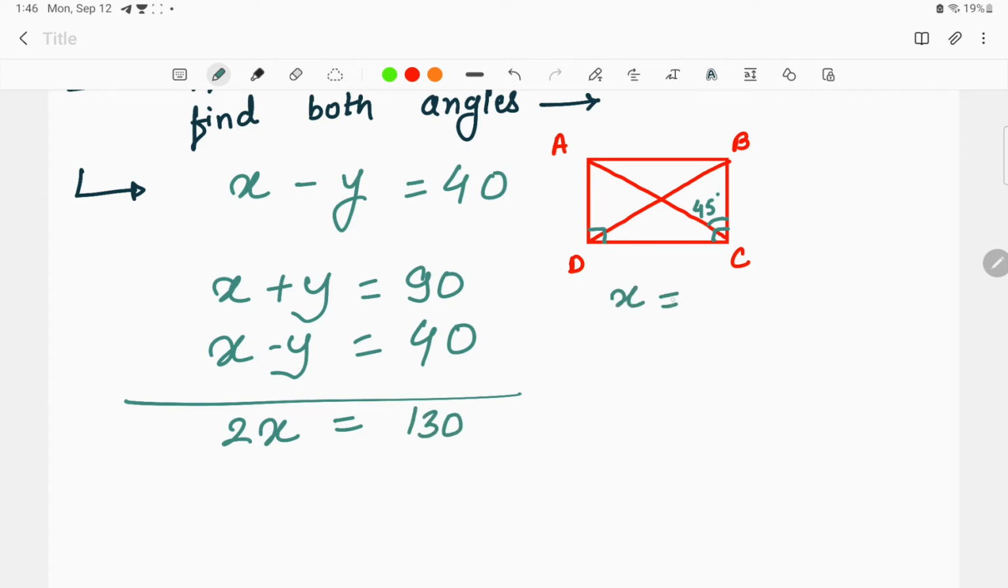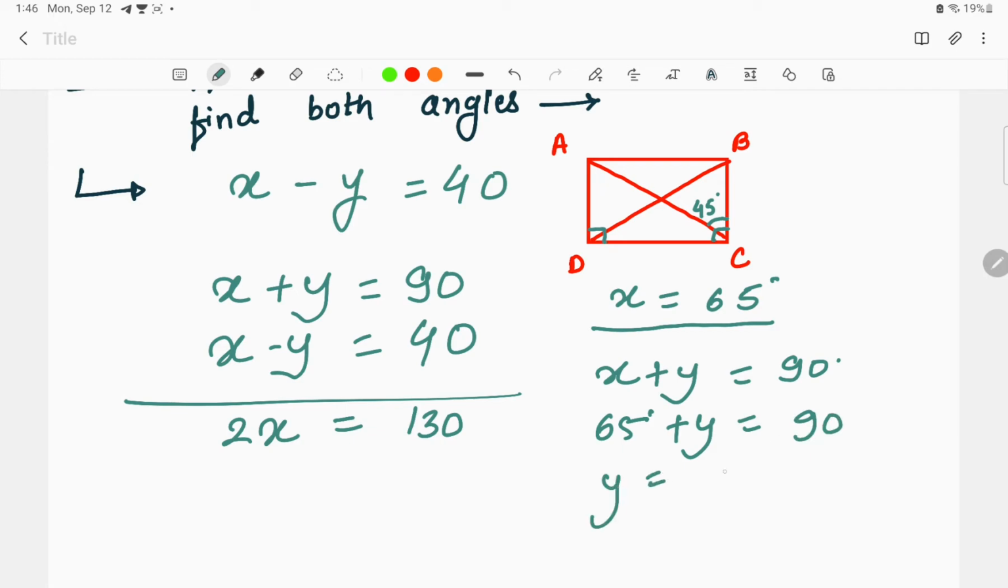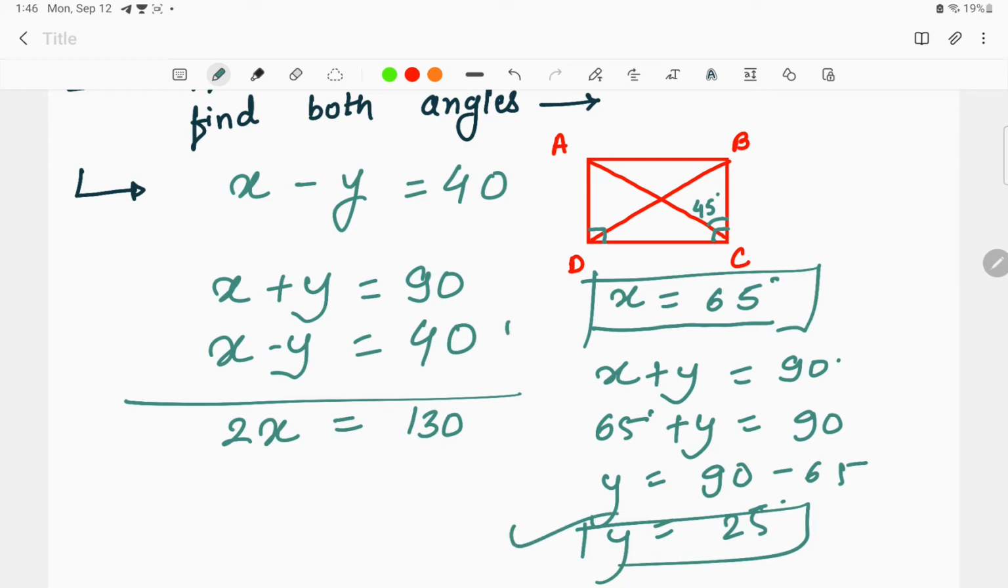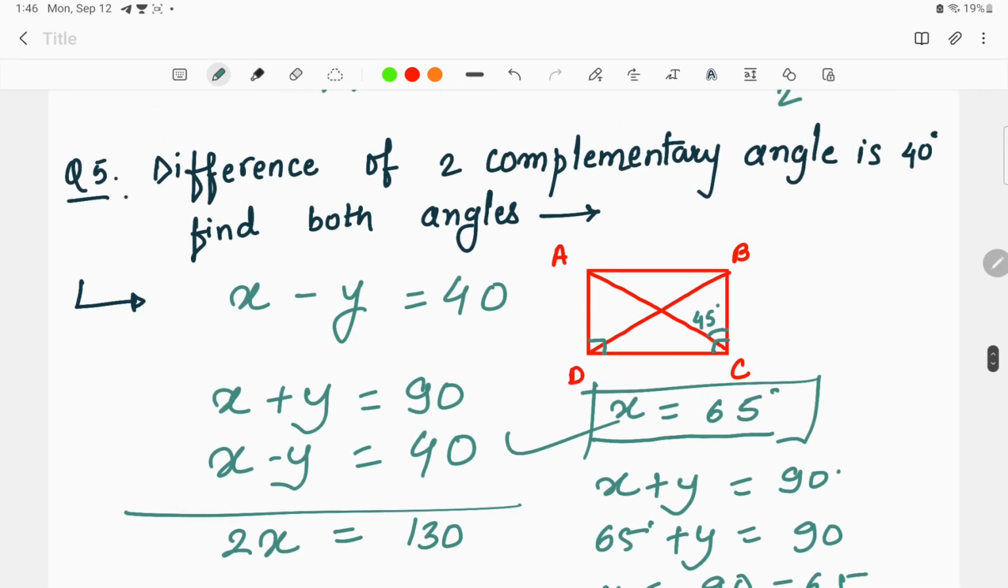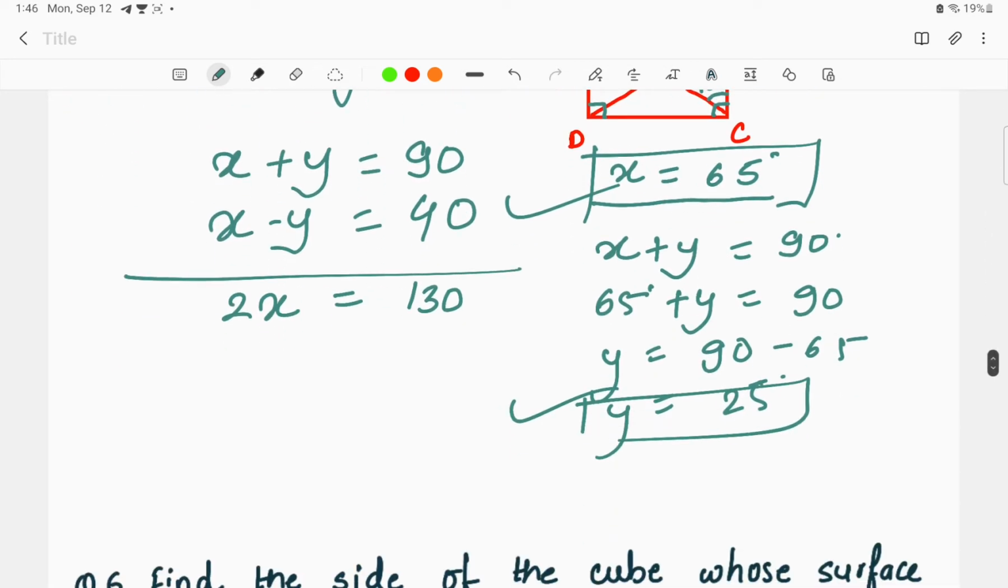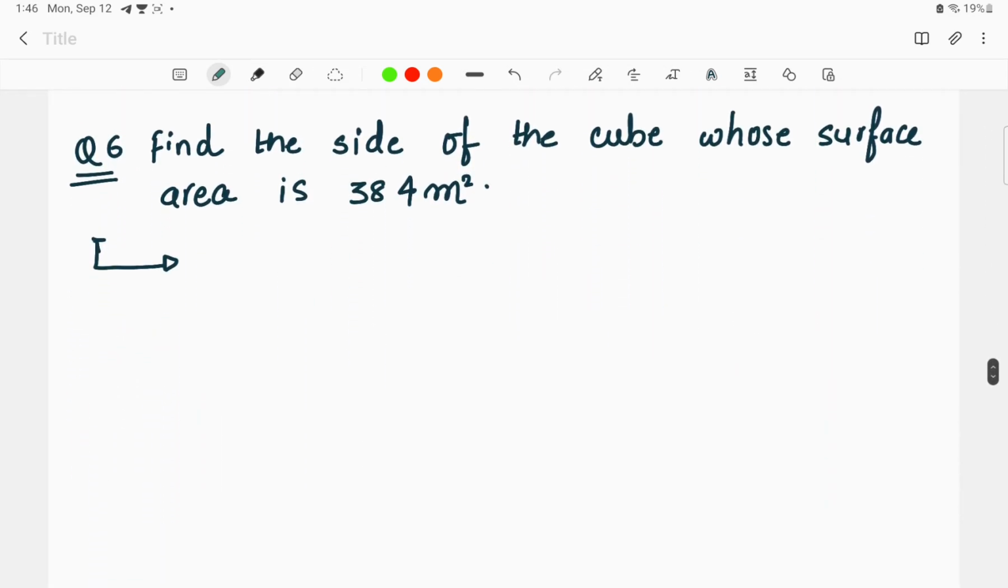So x is equal to 130 divided by 2, that is 65 degree, right? So we get the value of x. Now to find the value of y, what we can do is x plus y is equal to 90 degree. We have obtained the value of x over here, that is 65 degree, plus y is equal to 90 degree. So y is equal to 90 minus 65, that is 25 degree, is the right answer to the question. So x is equal to 65 degree and y is equal to 25 degree are both the angles, okay, both the complementary angles, right?